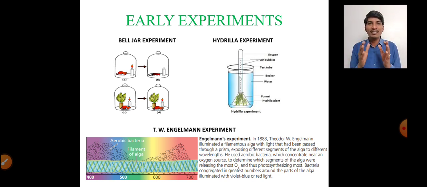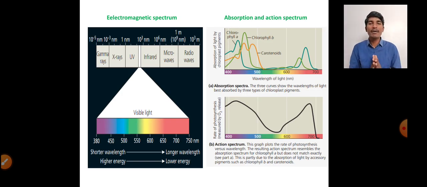He concluded this because the aerobic bacteria formed clusters at these regions, both red as well as blue. You can see that clearly in the image. So the photosynthetic rates are high in the blue and red regions, where the green light is reflected by the plants or the algae. That is why the rate of photosynthesis is very low in green light. This is T.W. Engelmann's experiment.